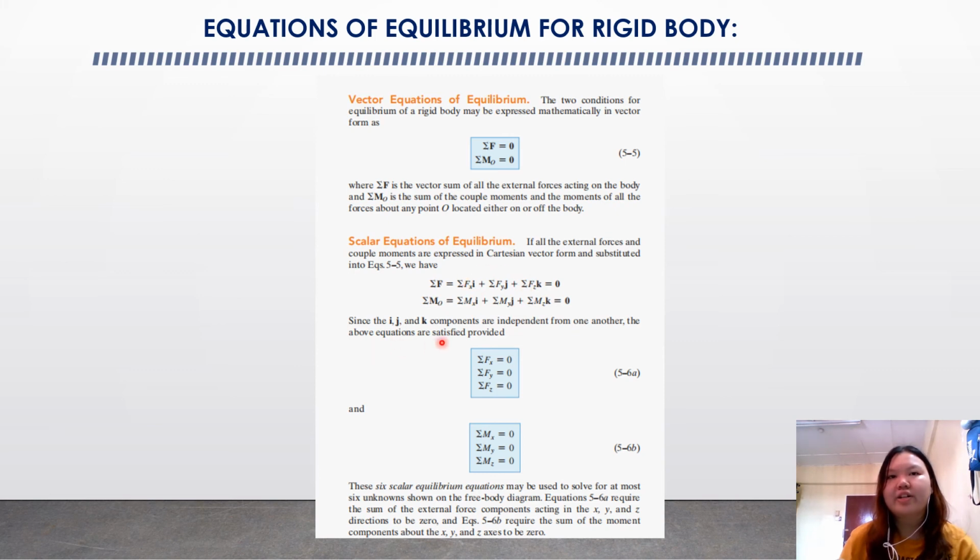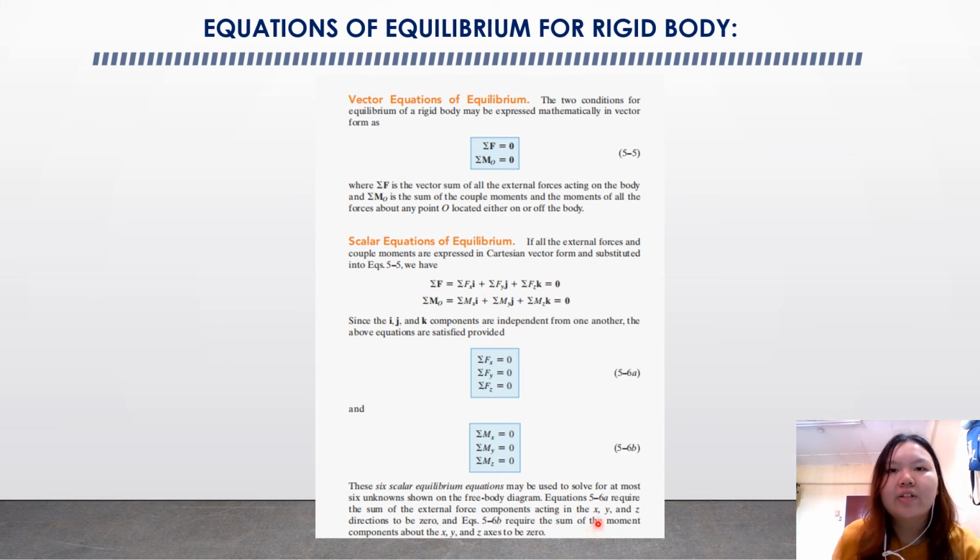And since the i, j, k components are independent from each other, the above equations are satisfied provided the following hold. So we will have 6 scalar equilibrium equations here. We can solve for at most 6 unknowns. Like we have 10 types of supports that we studied on the previous slide, we can use this equilibrium to solve questions with up to 6 unknowns.